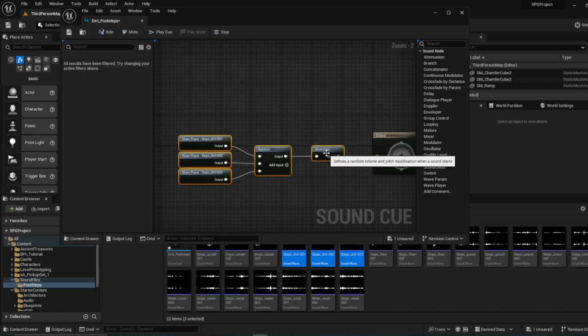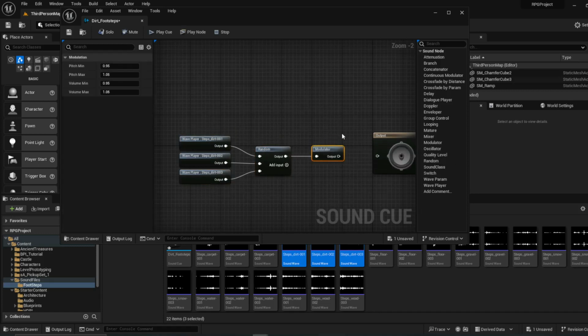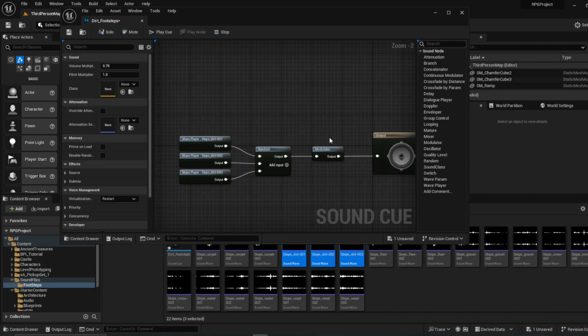Technically, this isn't required. It's just something I recommend since it gives you a little bit more variety, even if you're limited on sounds like I am.